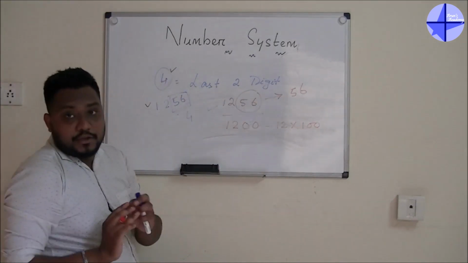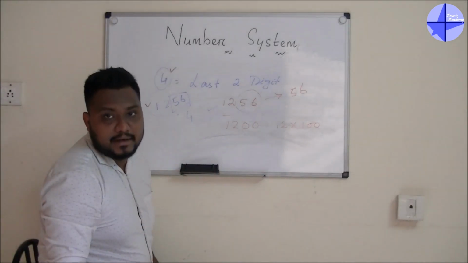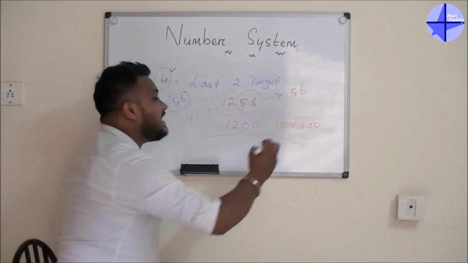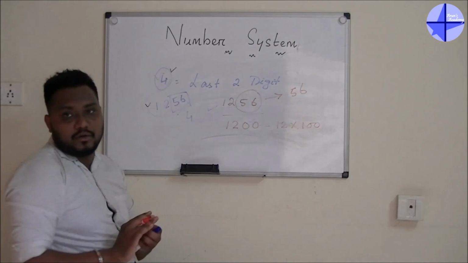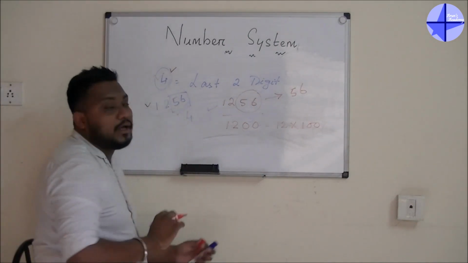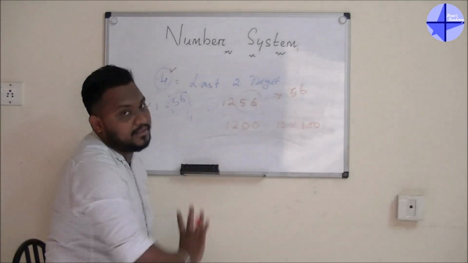If the number you are getting is a multiple of 100, then there is nothing to check, because each and every multiple of 100 is divisible by 4. Only because of that reason we are not checking 12 or 1200. We are checking only the last 2 digits, that is 56.